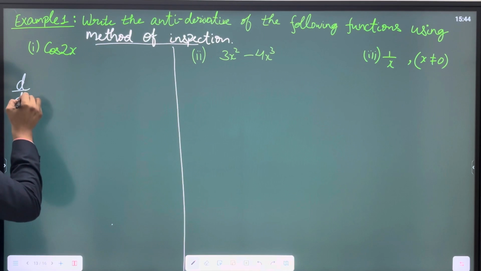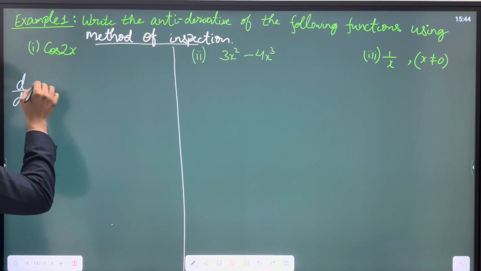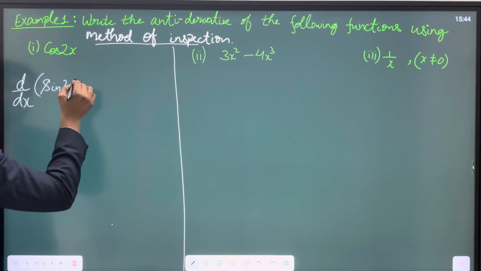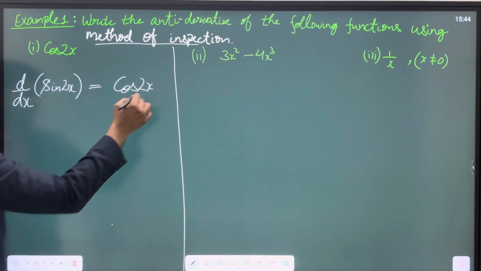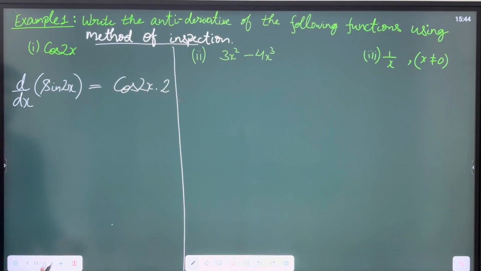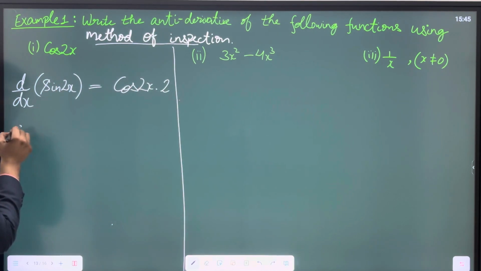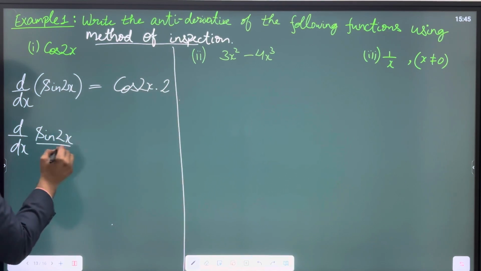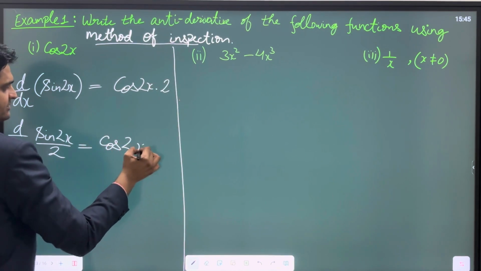We know that integration is the reverse operation of differentiation. So let's talk in terms of differentiation. The differentiation of sin 2x is cos 2x. Now as per chain rule, it will be written dot derivative of 2x, which will be just 2, right? We already know this. Now, we only want cos 2x, we don't want 2. No problem, we can shift it here. So the derivative of sin 2x upon 2 can be written as cos 2x, right? I don't think you have any problem here.